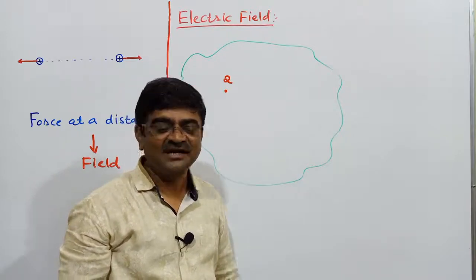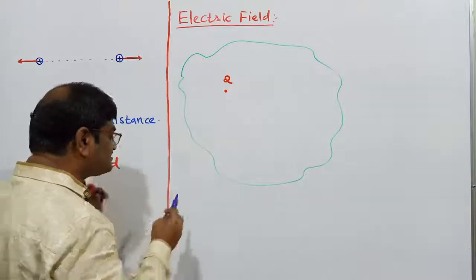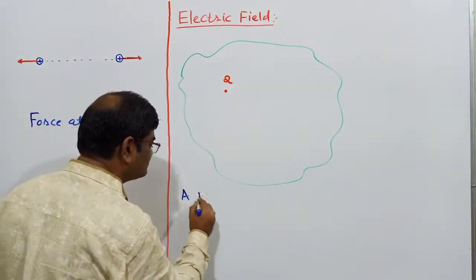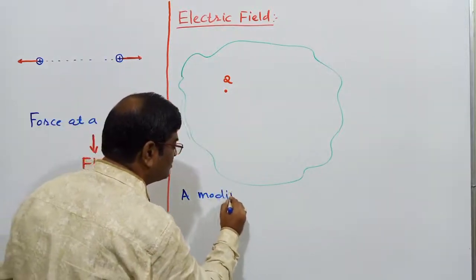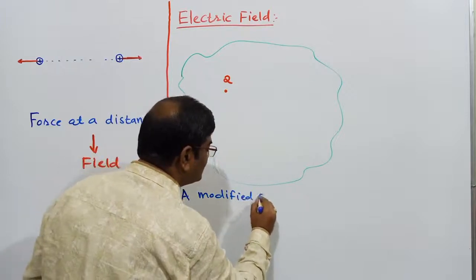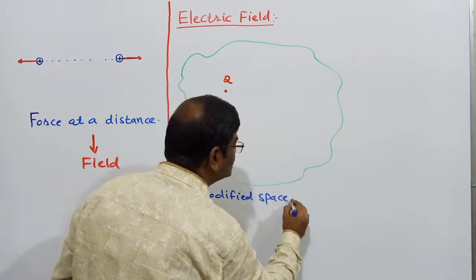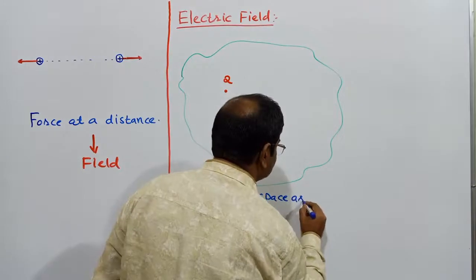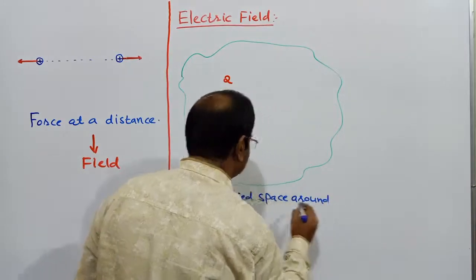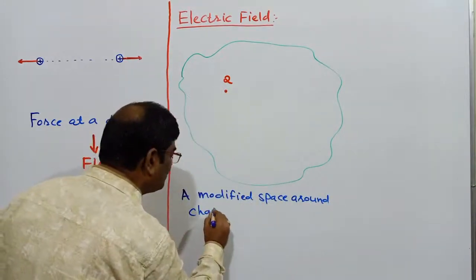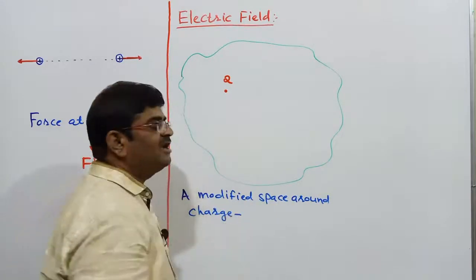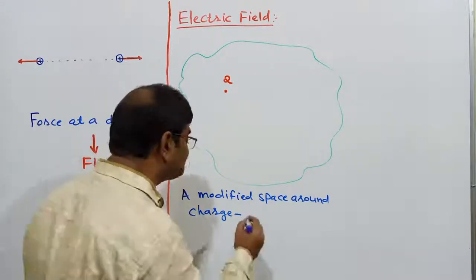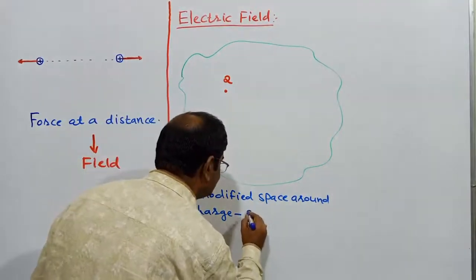So what I said, a modified space around a charge. In what way modified? In which another charge experiences force.